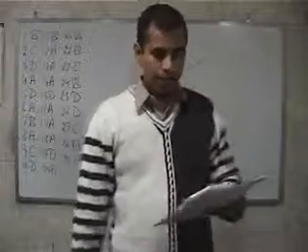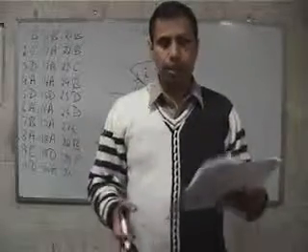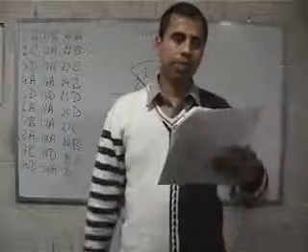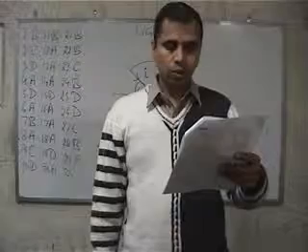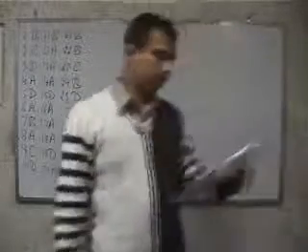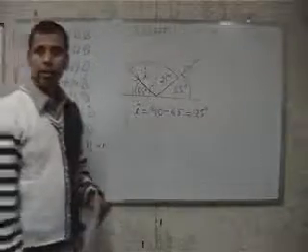Question number 30. In lateral inversion, lateral means sideways, from side to side. When we look in a mirror, our right hand appears to be left and left appears to be right. This is known as lateral inversion. So option D is correct because the right side of the object will be the left side of the image. For the 30th question, option D is correct.